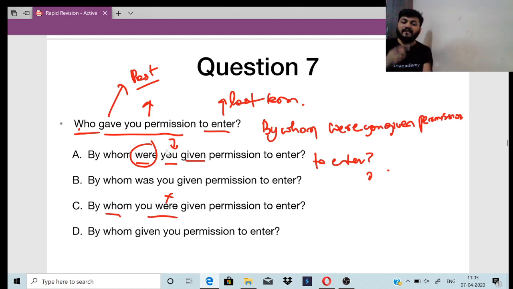By whom were you given? You are asking about a permission, right? Someone gave you the permission, so the other person is asking who gave you that permission, right? So: by whom were you given the permission? Not "by whom you were given the permission", right?